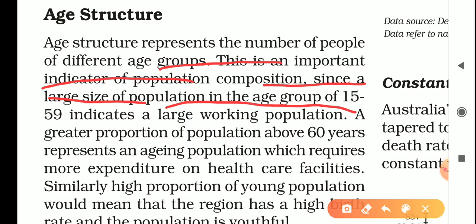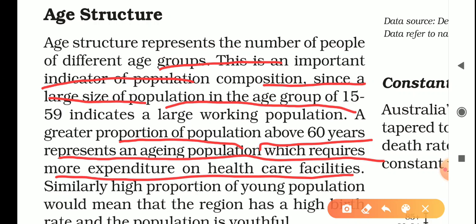Also biologically, 60 years is said to be the age where the efficiency of the person decreases. So up to 59 is considered the working age, and 15 years plus is the age where people start working.